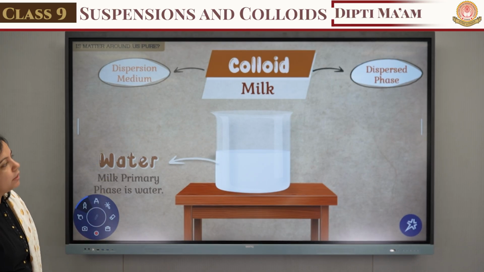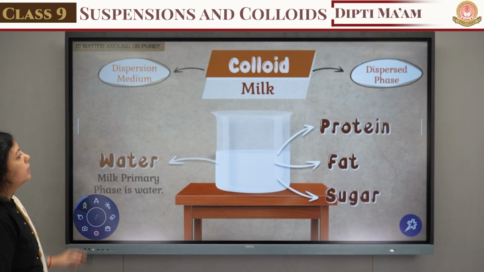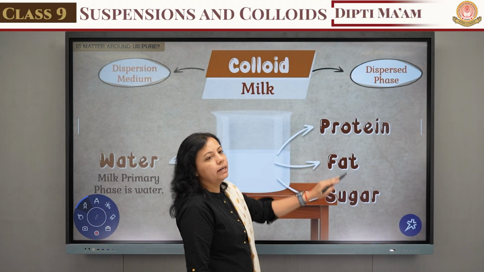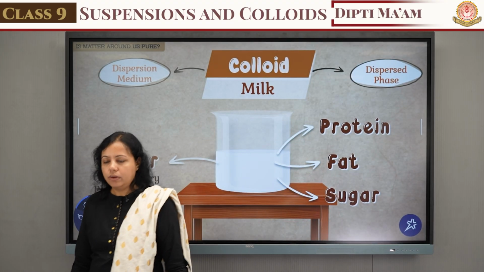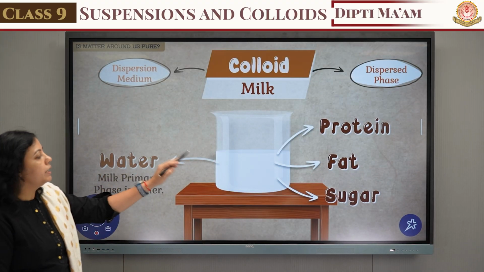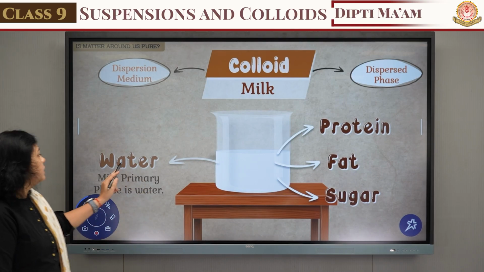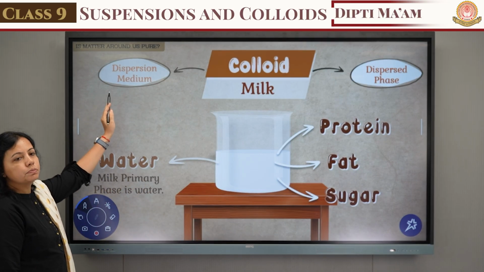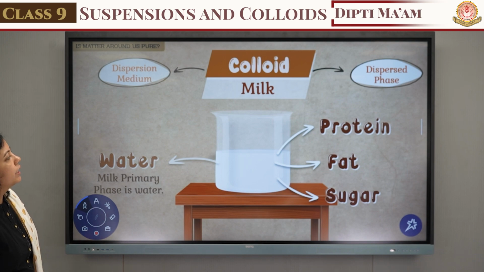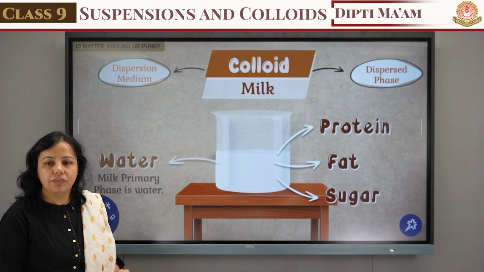What is the meaning of the dispersed phase? In the milk, protein, fat and sugar are also present. Generally milk is a mixture of water, protein, fat and sugar. Here water is the dispersion medium. And what about the protein, fat and sugar? They are known as the dispersed phase.